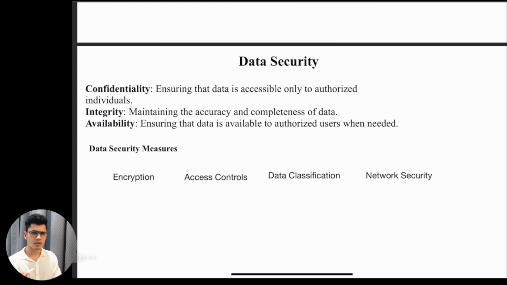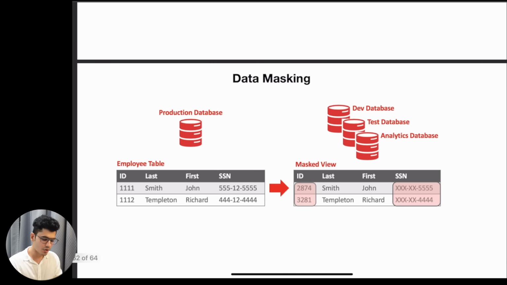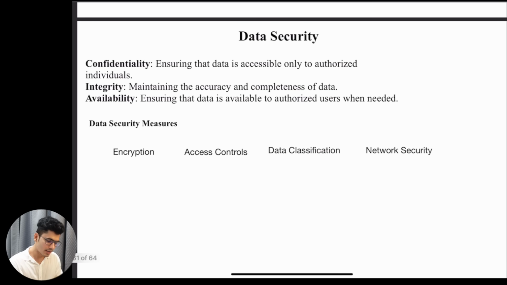These are the two other topics that I wanted to cover: data security and data masking. Data security is important, and we talked about this at the initial stage. In data security, we have to take care of three things: confidentiality, integrity, and availability. Confidentiality ensures your data is accessible only to authorized users, so you don't give access to every user.